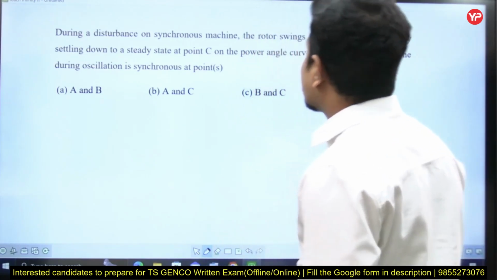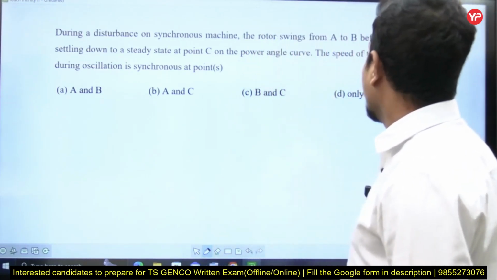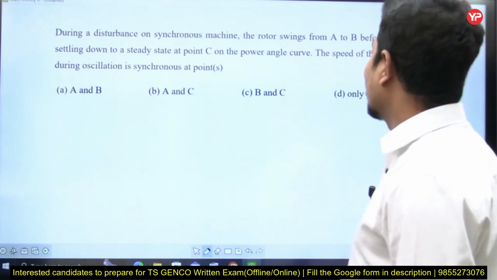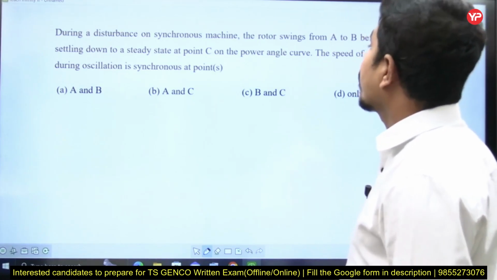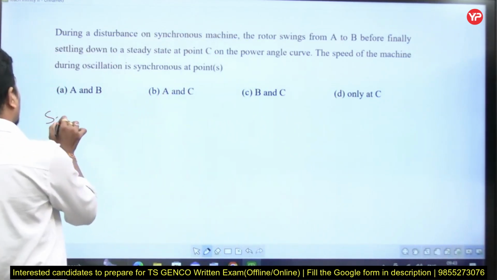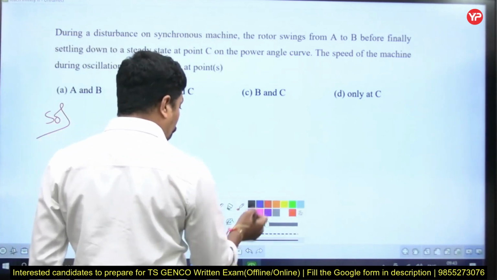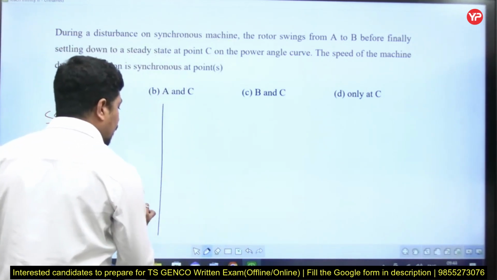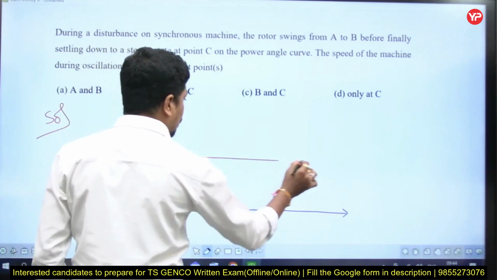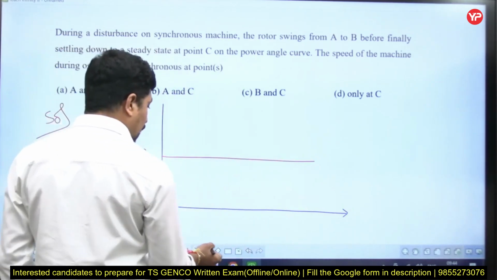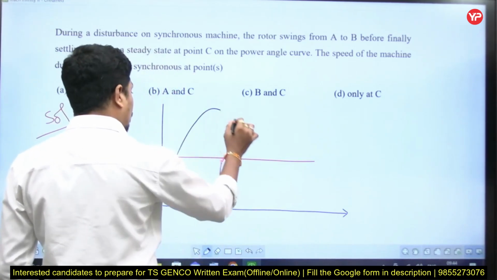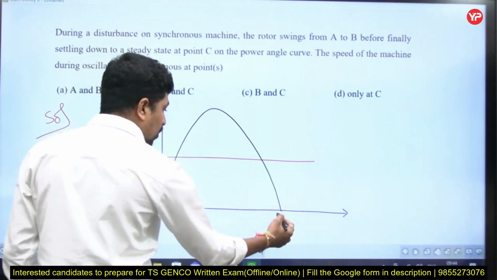During a disturbance on a synchronous machine, a rotor swings from A to B before finally settling down to a steady state point at C on the power angle curve. The speed of the machine during oscillation is synchronous at the point or points... This question is from equal area criteria. One must know how equal area criteria takes place. This is the steam input PS that I am giving, and I'm going to draw the electric power output. Please have a look. This is the electric power output. This is 0, this is pi.